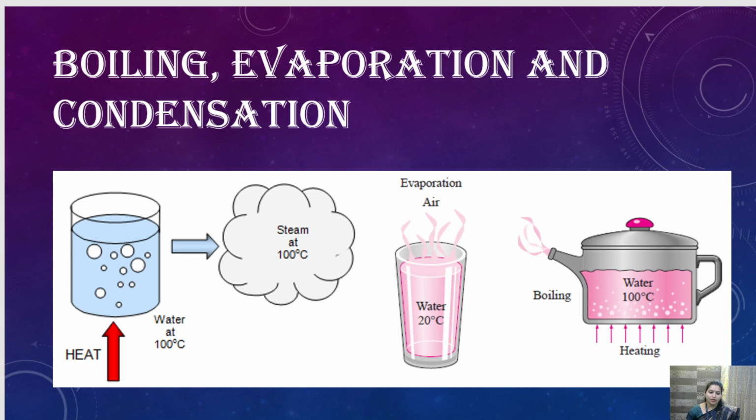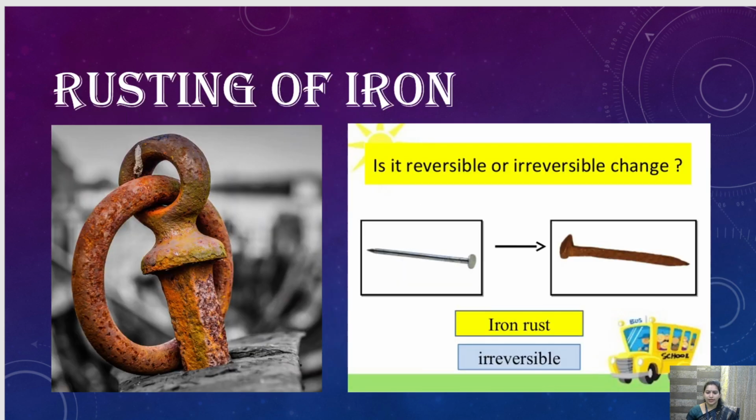Getting it? Now, moving to next. Rusting of iron. What is rusting of iron? When there is a brown coating over the iron, it is called rusting of iron. When this iron is exposed to water and air, the brown coating starts to appear over this iron. This is called rusting. In Hindi we call it zang lag jati hai. So this is called rusting.